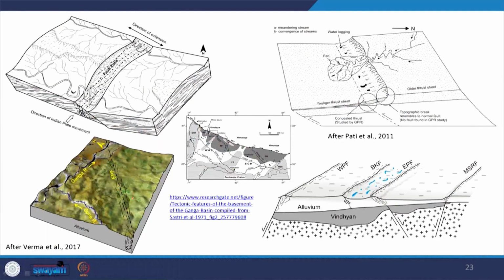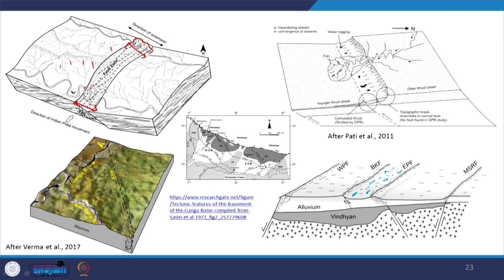Some other examples: here we have a fault on the surface, and this fault is representing a fault zone. If there is a fault zone, now you see this river which is moving smoothly within that fault zone, the sinuosity changes. Similarly, here the sinuosity changes. We have some erosional topography close to this fault.